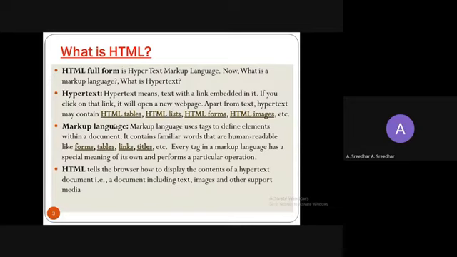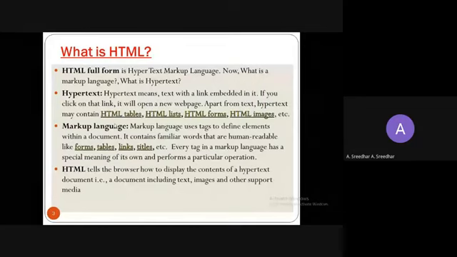So what does it mean? There you create one website link. If you click on that, you are going to be redirected to that particular website. That is called hypertext, the text with a link embedded in it. That means the text is going to hide the link which is inside it. The link is embedded in it. So if you click on that link, it will open a new web page.